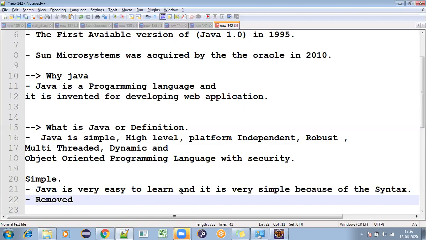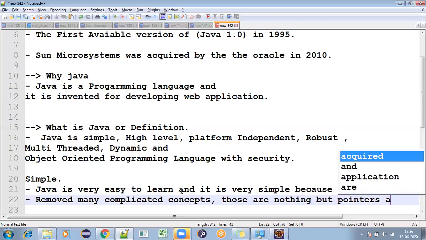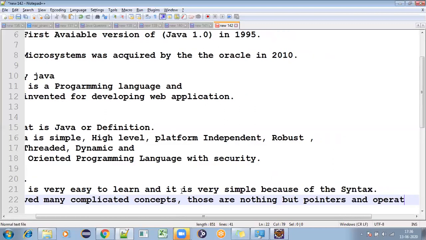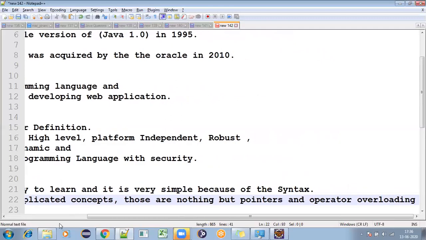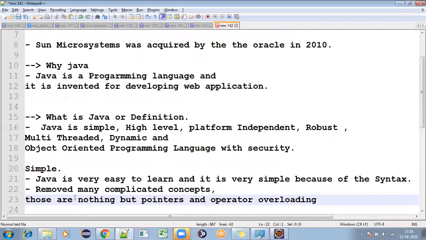They removed many complicated concepts, such as pointers and operator overloading. This is why Java is simple, we can say.